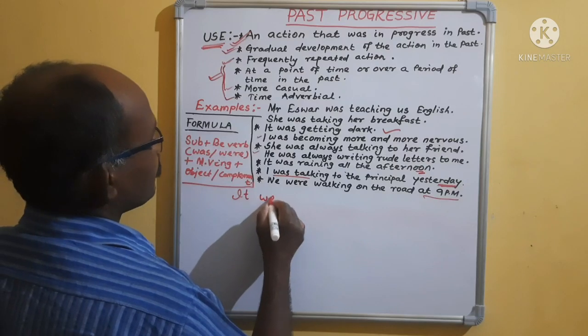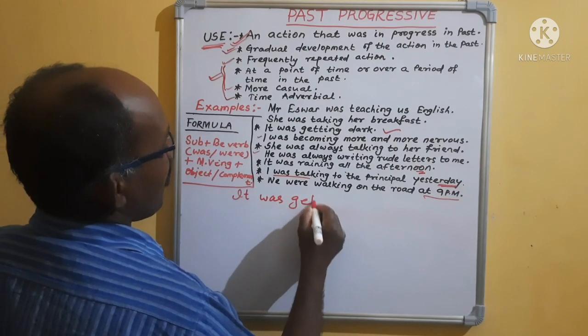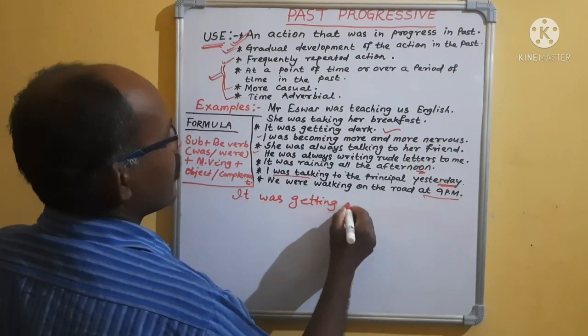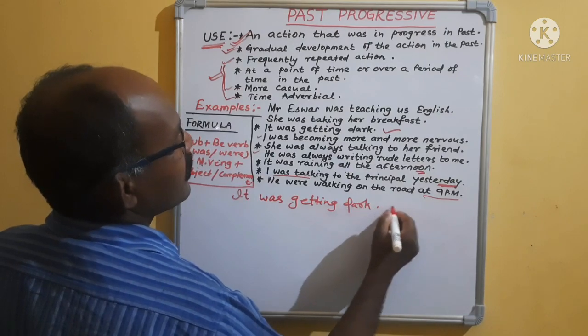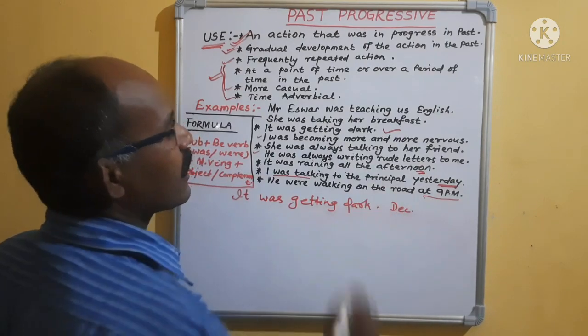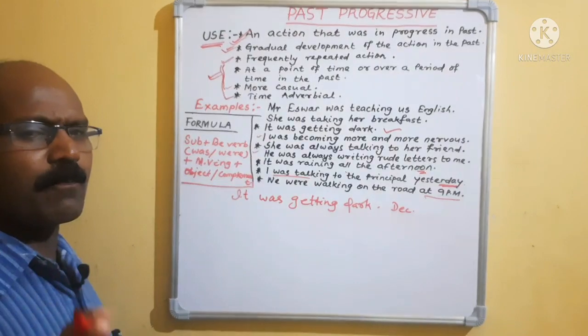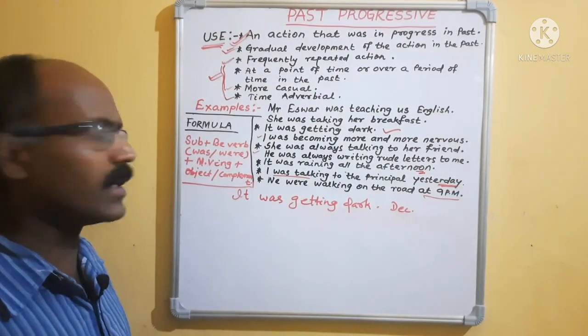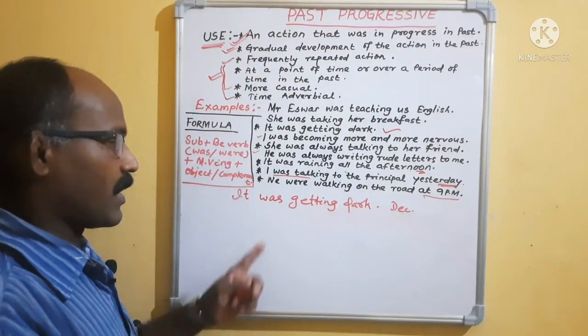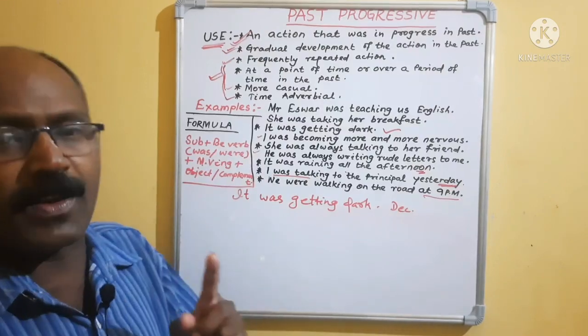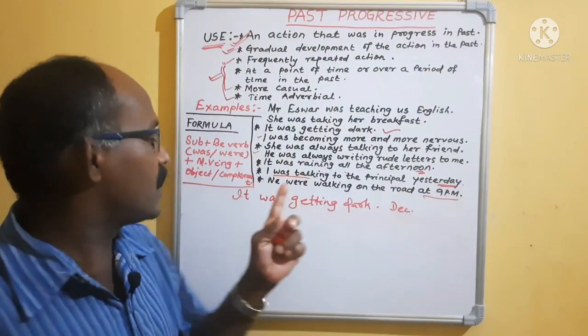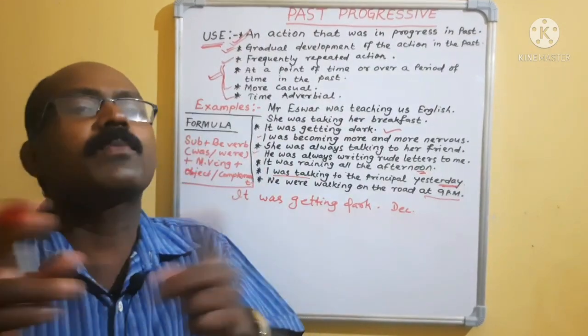It was getting dark. What is this? It is a declarative sentence. Same thing, same formula, nothing new. Then negative. But here I am telling the past simple, you are facing a problem. Past simple means get, got means did plus get.